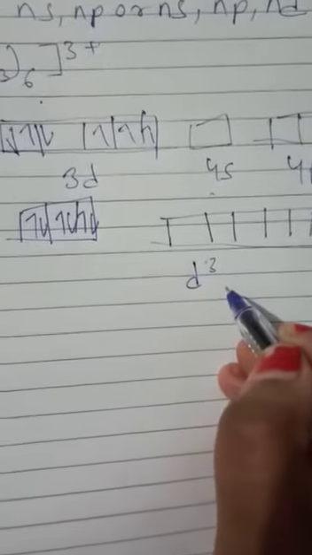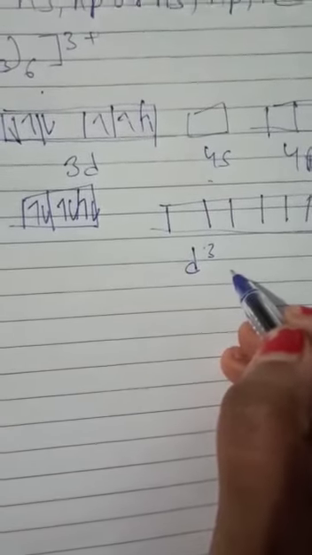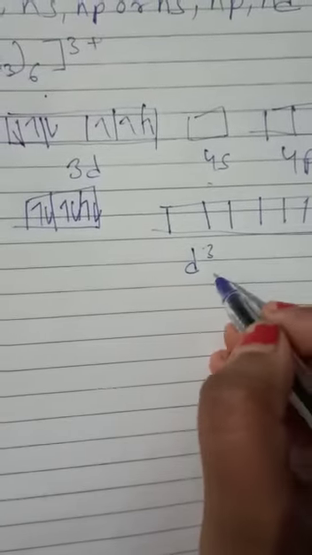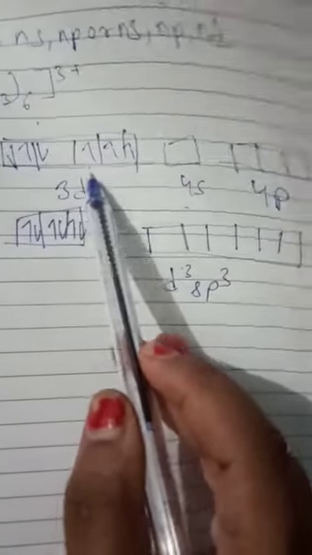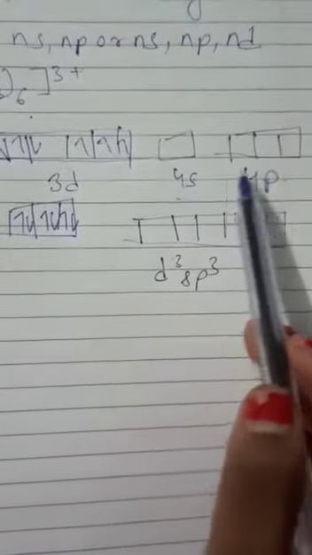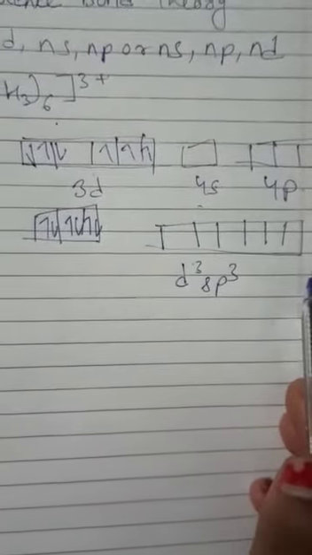Sorry. In this case there will be this d2sp3 hybridization, as we are seeing here, that there are 2 orbitals from d orbital, 1 s, and 3 p orbitals. Okay, so these will combine and form d2sp3 hybrid orbitals.